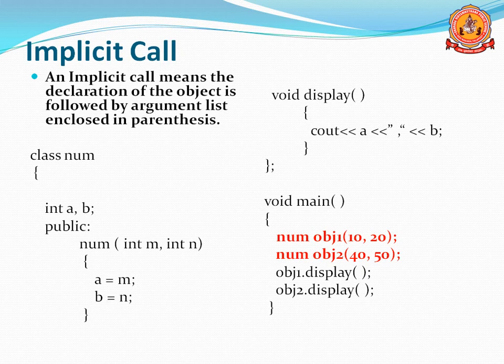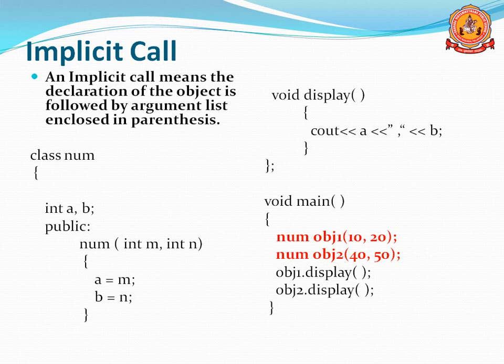But you can see in void main there are two lines I marked in a different color. Num object1, that is actually object creation, and it is also an implicit call. Object1 with parentheses 10 comma 20: two arguments I passed along with the object declaration.